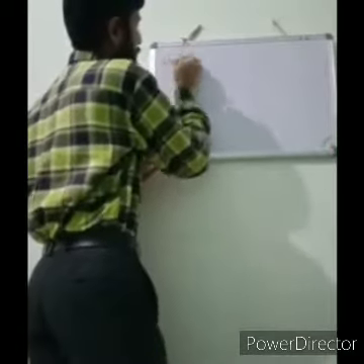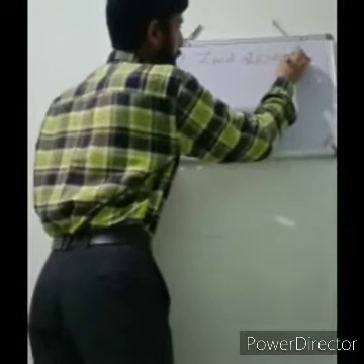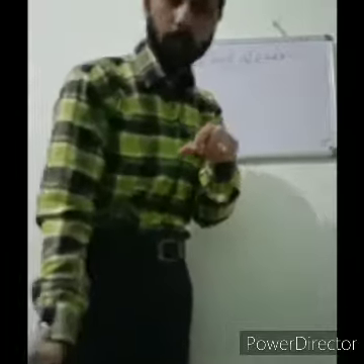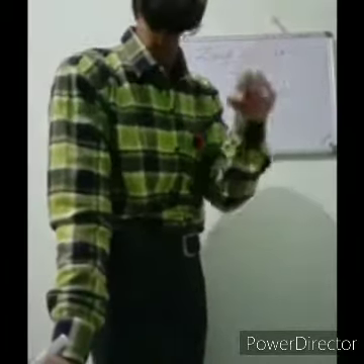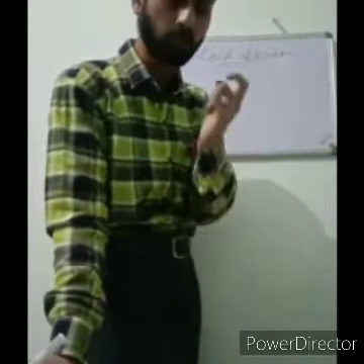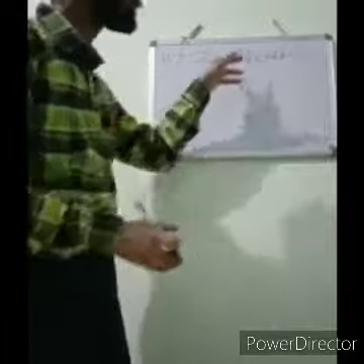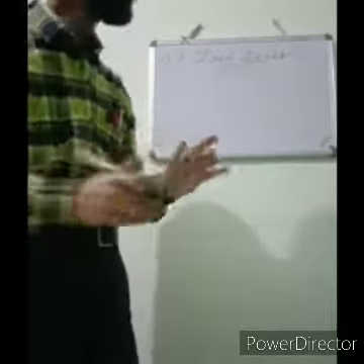The third season is, we have already discussed that, Zaid season. The crops that are grown during the summer season are known as Zaid crops, and their cropping season is known as Zaid season.